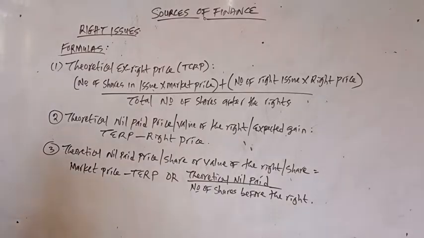So let me quickly write the options available. We have these formulas here now.